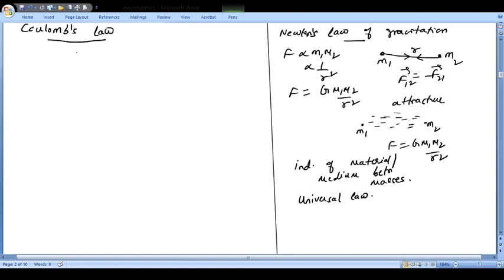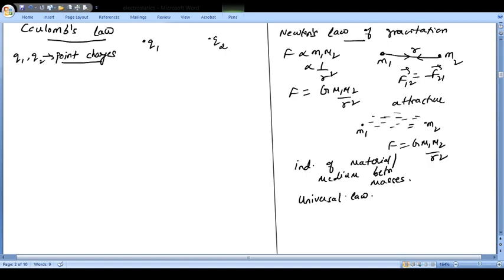Now, Coulomb's law of electrostatics says that if I have two charges, Q1 and Q2, what are Q1 and Q2? Q1, Q2 are point charges. This is important. We are talking about point charges. And what are point charges? Point charges means the magnitude of the charge is small as compared to the separation between the charges.